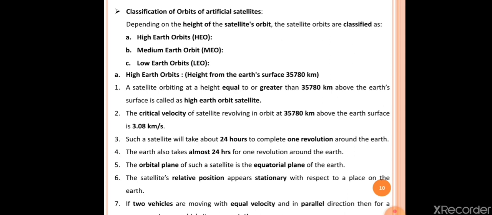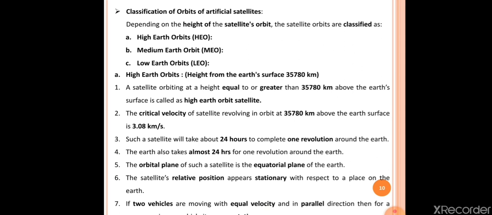In that, see the first one, that is high earth orbit. In bracket, height from earth surface is 35,780 kilometer. In case of high earth orbit satellites, the height of the artificial satellite above the earth surface is about 35,780 kilometer. Okay, so we will see this point in detail.